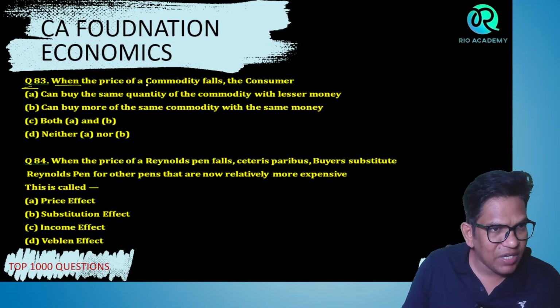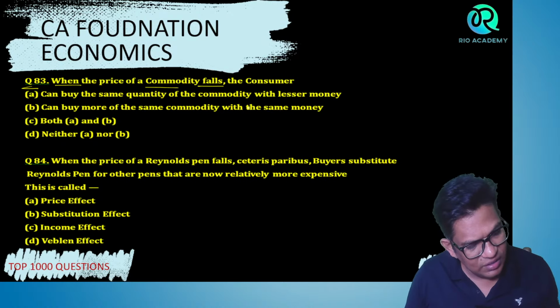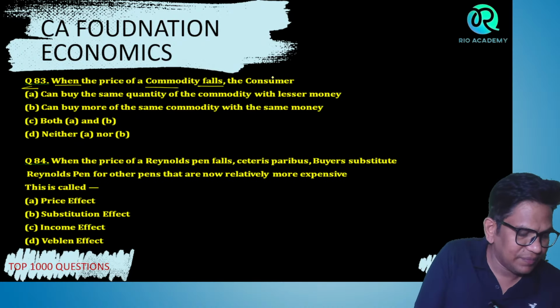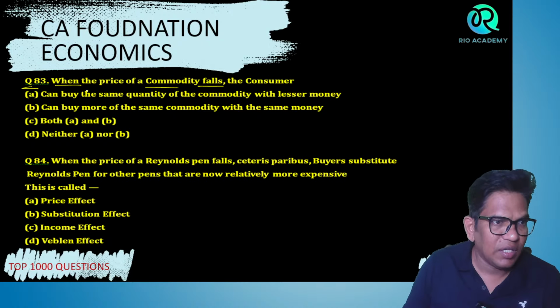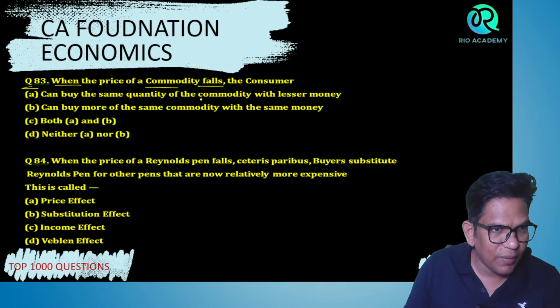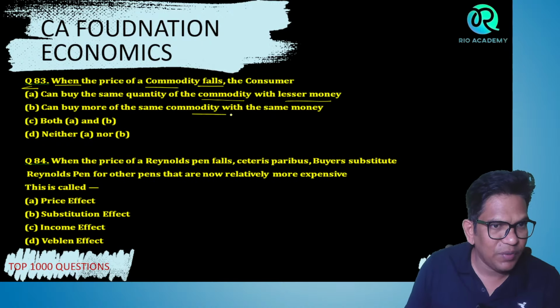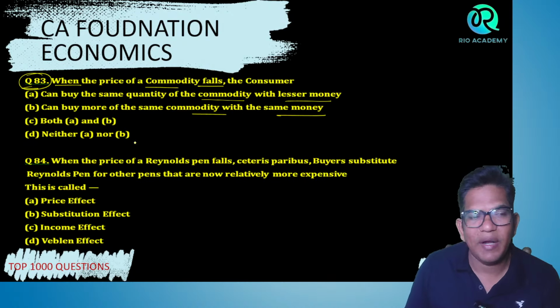When the price of the commodity falls, what happens? The consumer can buy the same quantity of the commodity with less money, can buy more of the same commodity with the same money, both A and B. Question number 83.